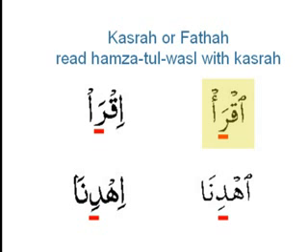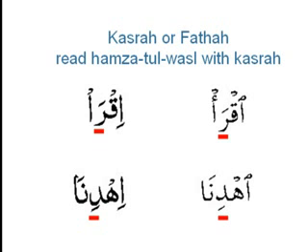So here we've got Iqra, which means read, and it's a command, read. And they normally follow a certain pattern. They will begin with the Hamza-tul-Wasl, the second letter will be sakin, and the third letter will have its own sound. So if we have one of these imperative verbs, we're looking at the third letter and we're going to analyze the short vowel on it. So the first rule is, if that third letter has a kasra or fatha, we're going to read the Hamza-tul-Wasl as if it's carrying a kasra.